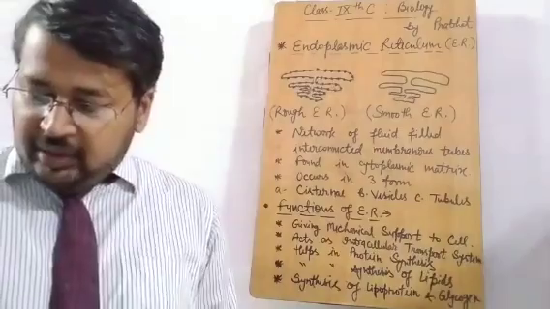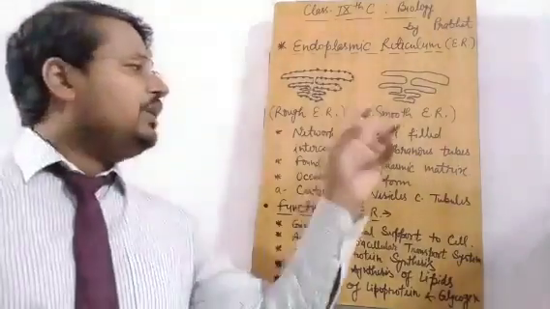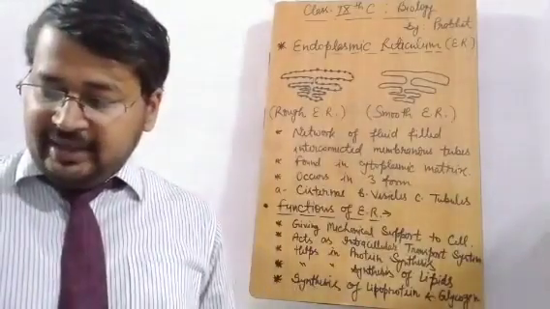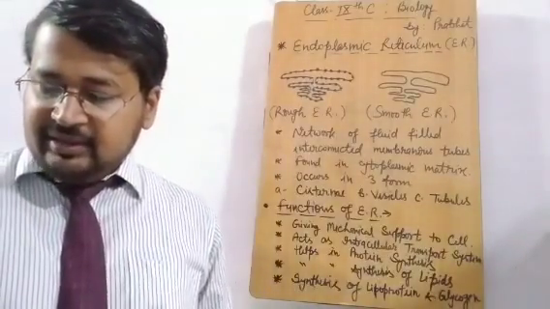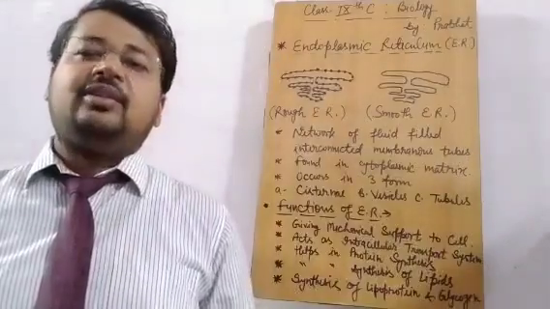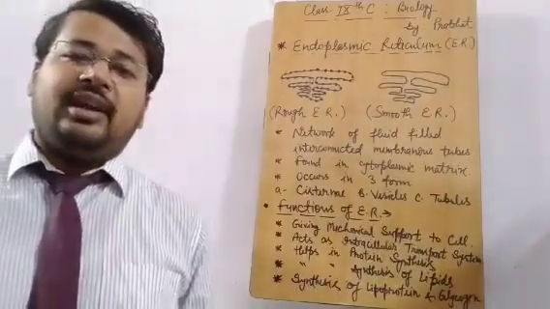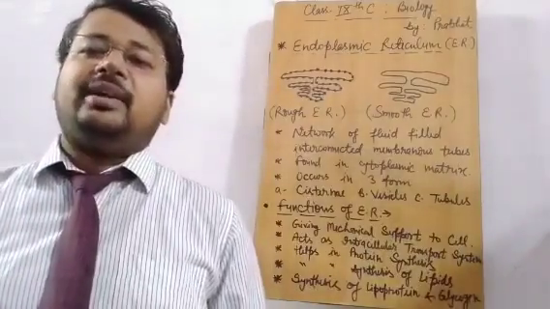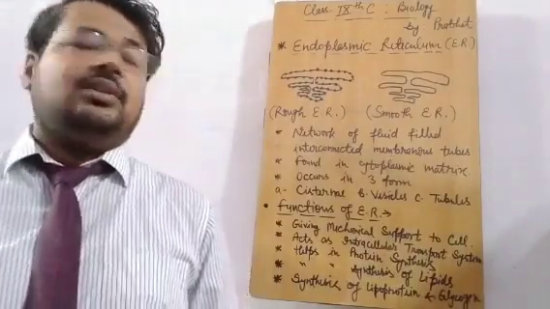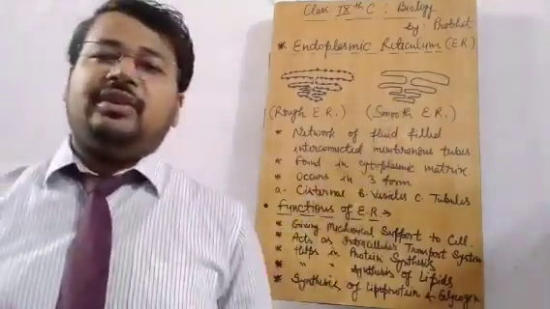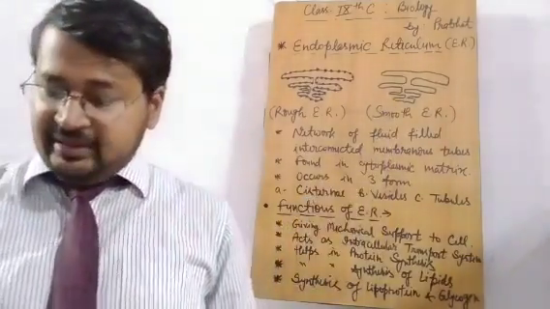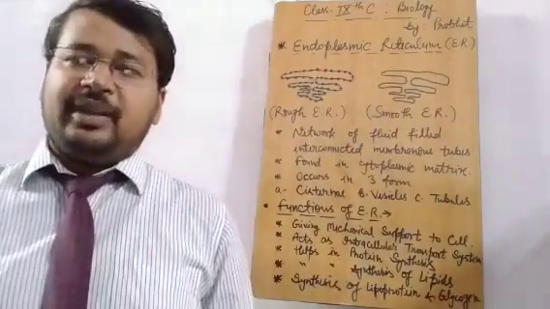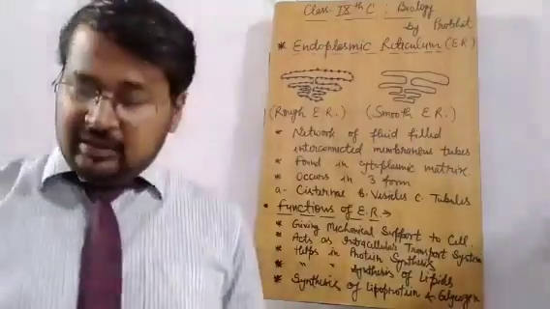Okay, so what about the smooth endoplasmic reticulum? What is the function of a smooth endoplasmic reticulum? It is mentioned very clearly: synthesis of lipids in collaboration with Golgi complex. The next cell organelle that we will discuss tomorrow is Golgi complex. So a smooth endoplasmic reticulum in association with Golgi complex synthesizes the lipids. Lipids are very important materials for the growth of cell.